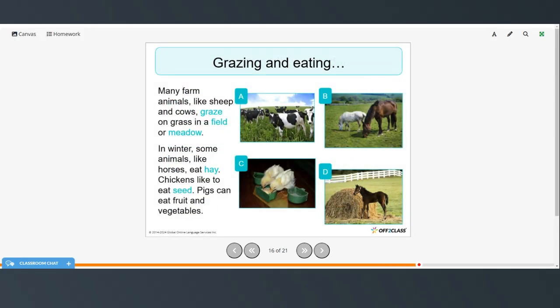So many farm animals, like sheep and cows, graze in a field or a meadow. And in winter, some animals, like horses, eat hay, and chickens like to eat seed, and pigs can eat fruit and vegetables.